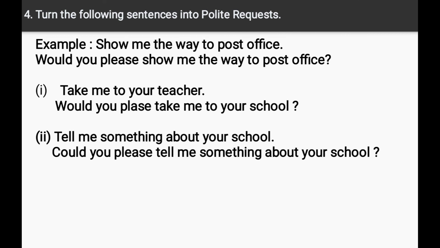Number 4, turn the following sentences into polite requests. Example, show me the way to the post office. And the polite request is, would you please show me the way to the post office? Now look at the first sentence. Take me to your teacher, turned into a request: would you please take me to your school?